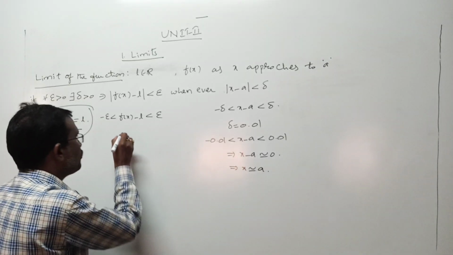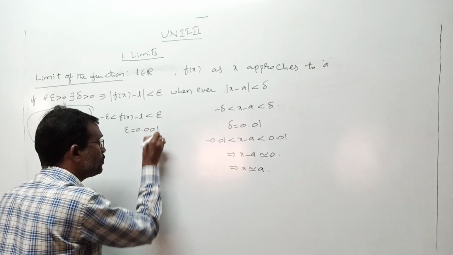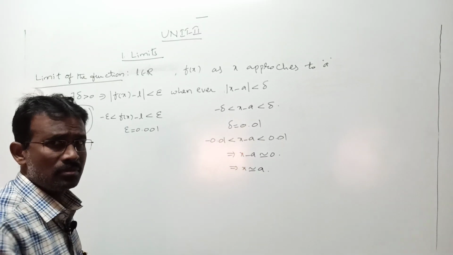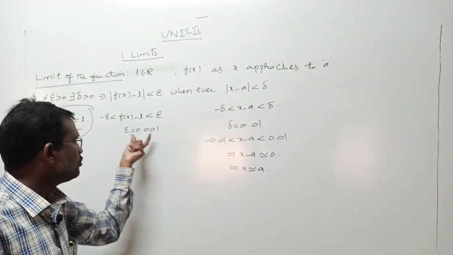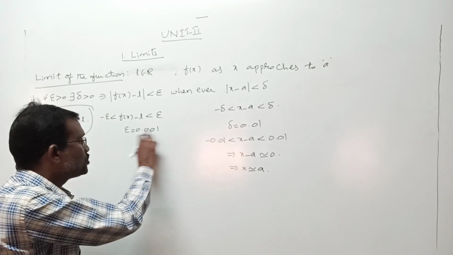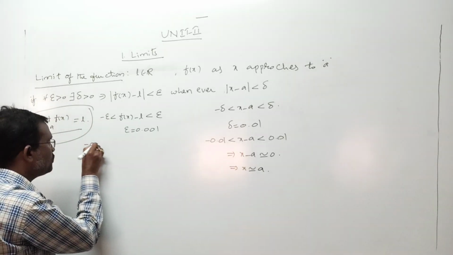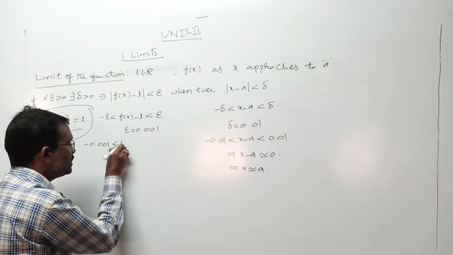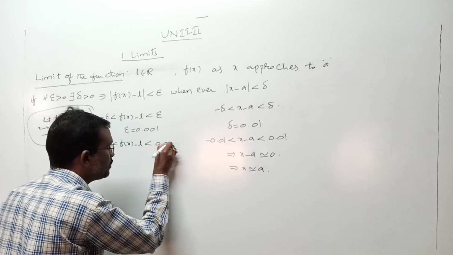For my convenience I am taking the same value 0.01, otherwise you can take 0.001, no problem. It is not compulsory to take epsilon and delta both the same. I want to take epsilon as 0.001, because it is a least positive real number. Now let us substitute here: minus 0.001 is less than f of x minus L is less than plus 0.01.